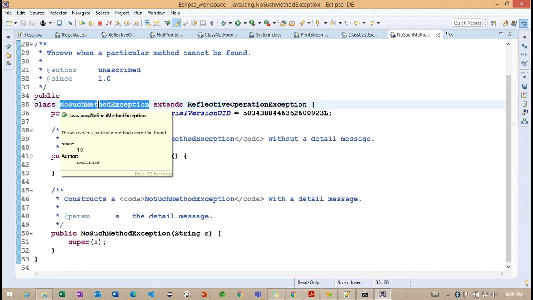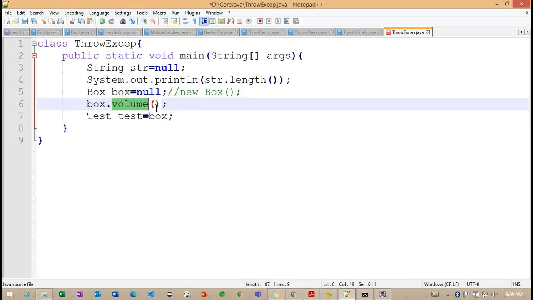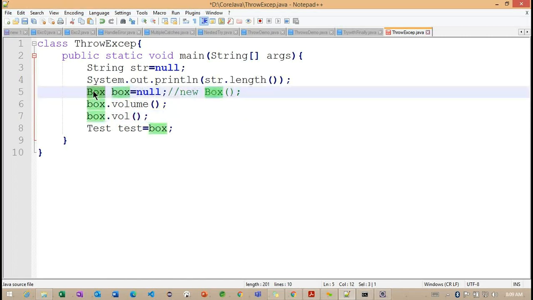Whenever we are trying to work with the methods, sometimes the methods are available at compile time, but sometimes the methods will not be available at runtime, or maybe some methods will not be available at compile time. So a simple example: the value method we define, but one more method I'm trying to call, something called viewval. If we did not define this particular viewval method inside our box class, then what happens internally? We may get no such method exception here.